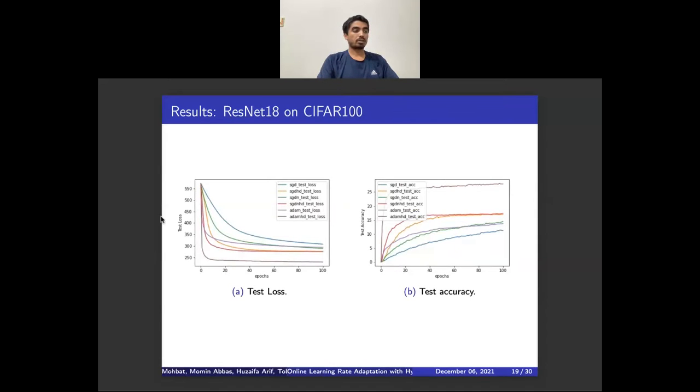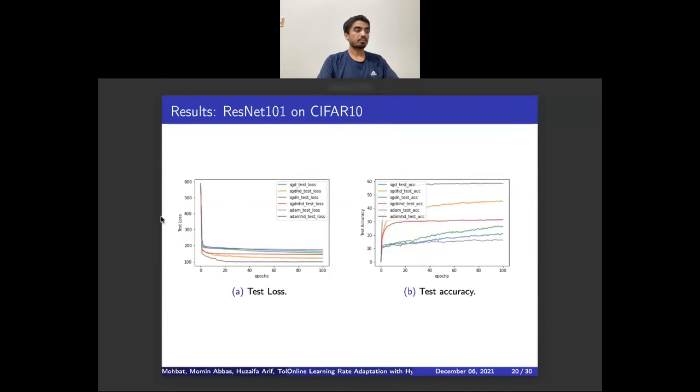We could also see similar convergence graphs when we trained ResNet 18 on CIFAR100, despite the complexity of learning 100 classes. ADAM HD outperformed the rest of the optimizers. As we increase the model complexity to ResNet 101, we can see the difference in loss between conventional optimizers and HD variants decreases. However, the HD-based optimizers show better performance, which can be observed from the right side plot of accuracies.